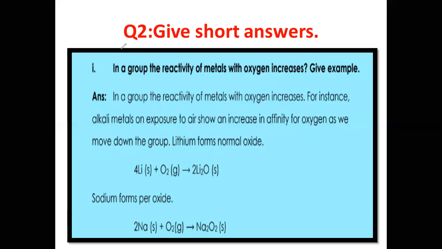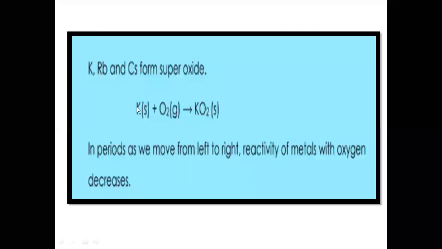And then the third element, the reaction of potassium with oxygen, will give us the superoxide. Because if you see, the oxidation state of potassium is +1, because we have only one potassium in this case. It is present in group number 1, so its oxidation state is +1.